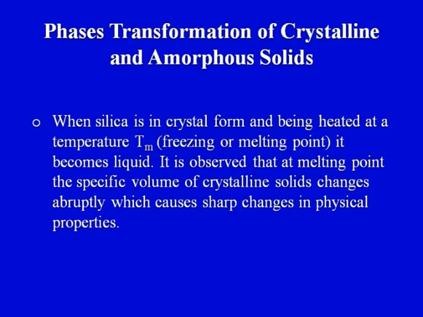Next point, it is observed that at the melting point Tm, the specific volume of a crystalline solid, when silica is in crystalline form, will decrease sharply or change abruptly. The specific volume of a crystalline solid changes abruptly, which causes a sharp change in the physical properties. This is what we are going to see now with the help of a diagram.